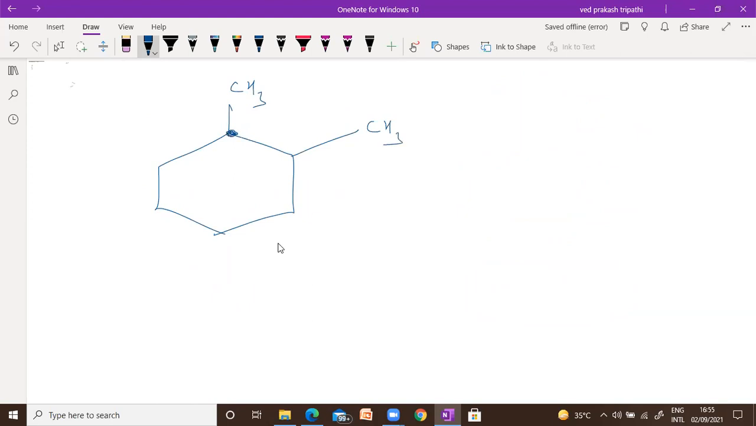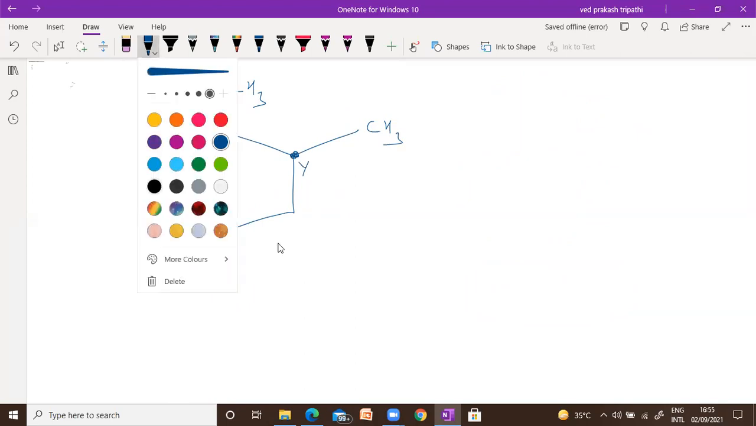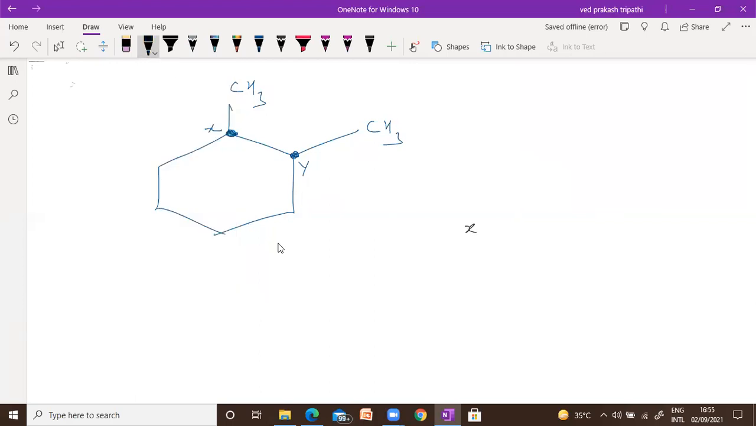Suppose this is position X, this is position Y. I am talking about chiral center. How many chiral centers are in this compound? Suppose I am talking about X. This is carbon, this has a methyl. Perfect. We can put 1 hydrogen when you balance, so 1 hydrogen, fine.